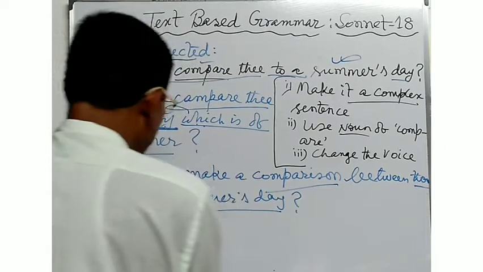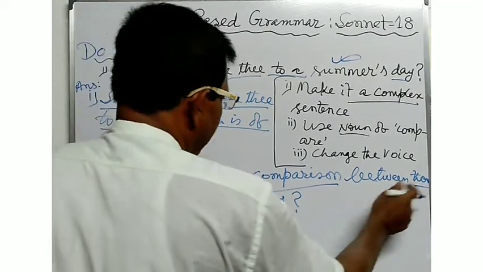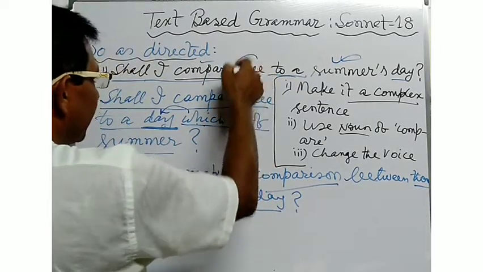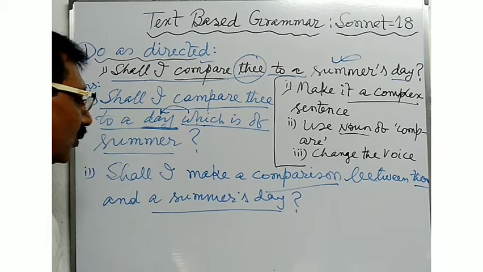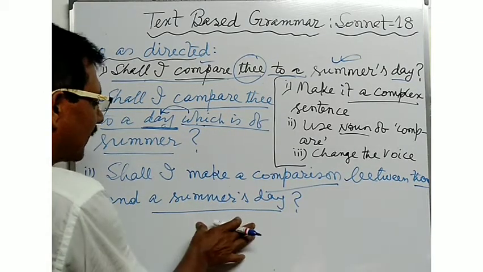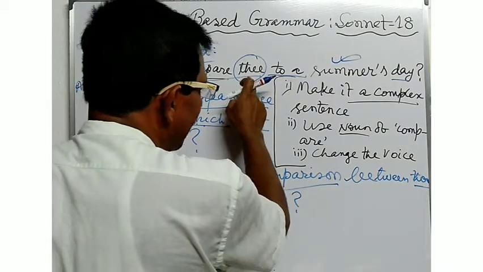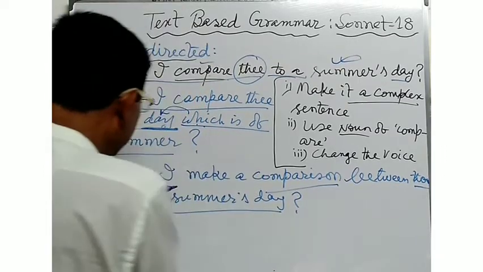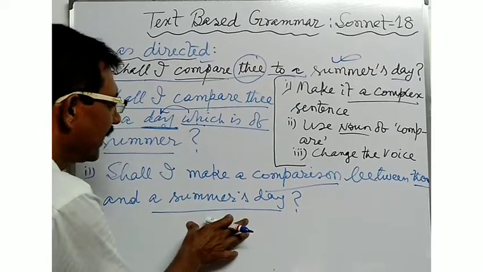Here, thou and a summer's day. Thou is the poetic form of the nominative word; thee is the objective word, thou is the nominative word. Here the objective form will be converted into the nominative form. So you will have to write down the answer in this way: Shall I make a comparison between thou and a summer's day?